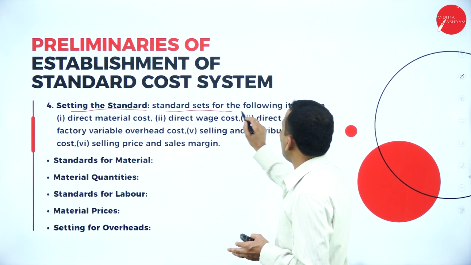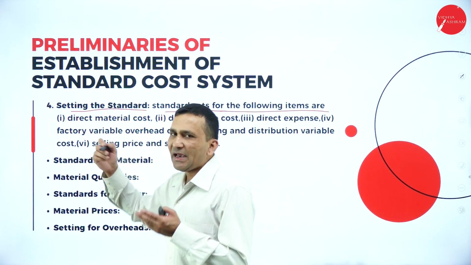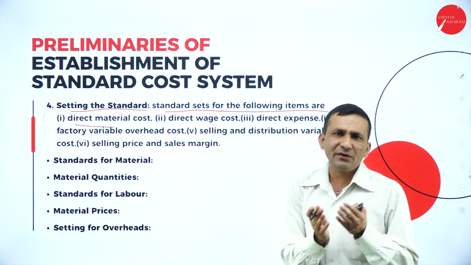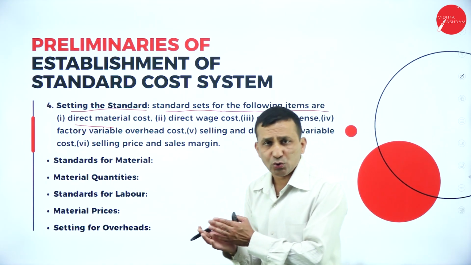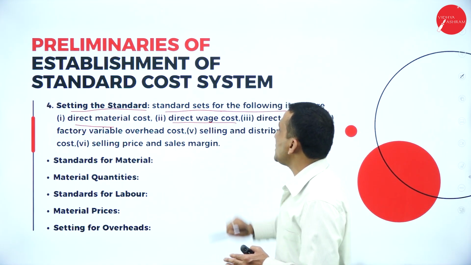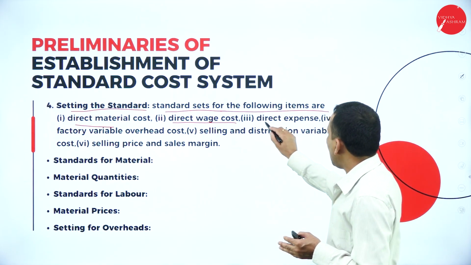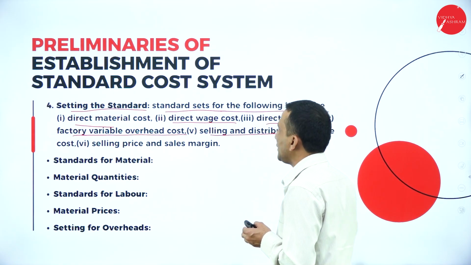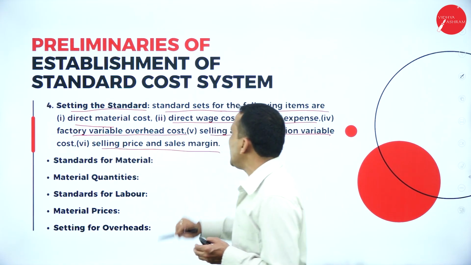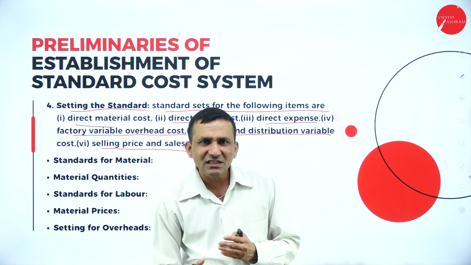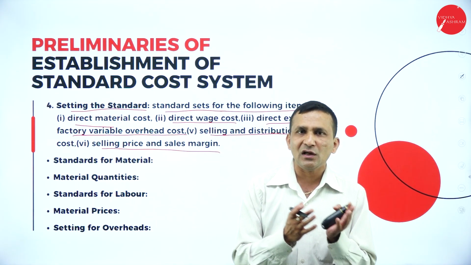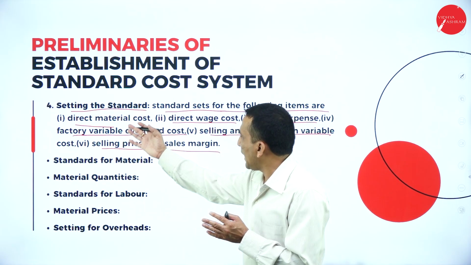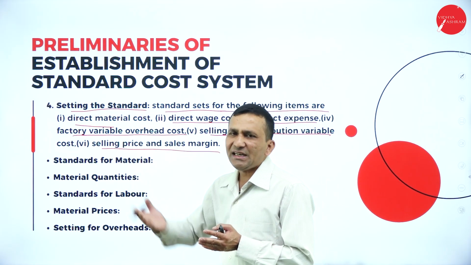The standards set are for the following items: one is the direct material standard. Always we are comparing the direct standard with the actual. Then direct wage cost or labor, and the direct expenses, the factory variable overhead cost, selling and distribution variable, and selling price and sales margin. So in the coming sections, you will get more clarity about the variances related. Obviously, there are different types we can identify here. So we are setting a standard.